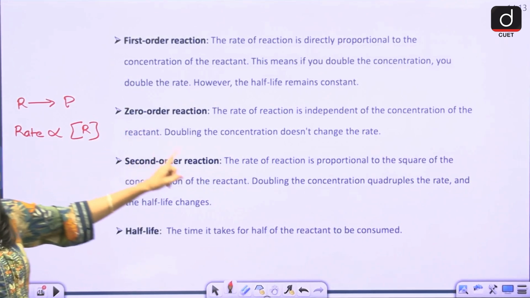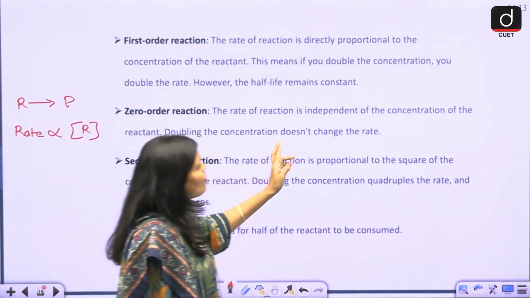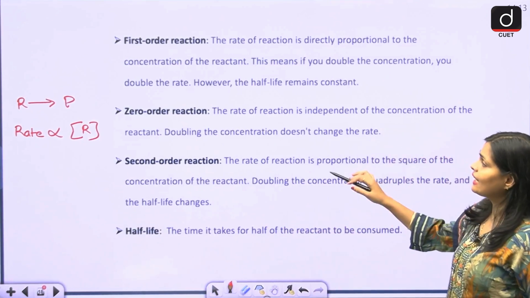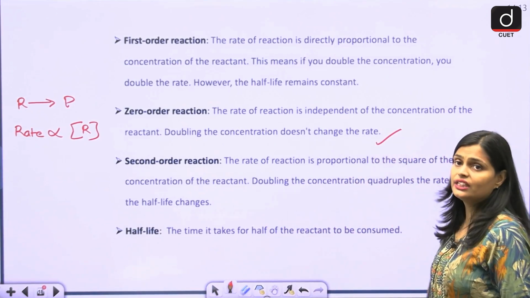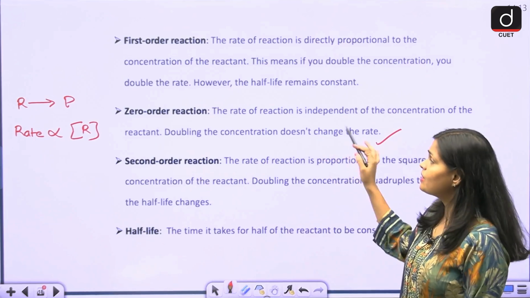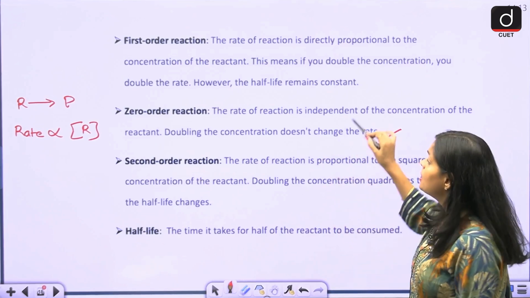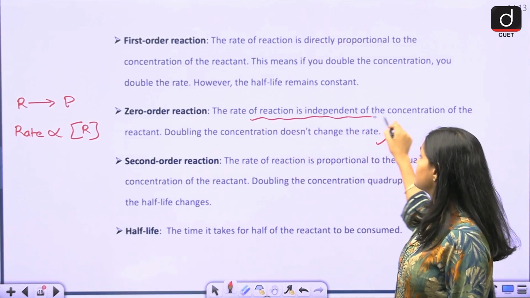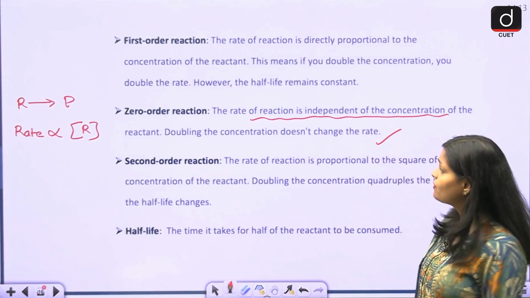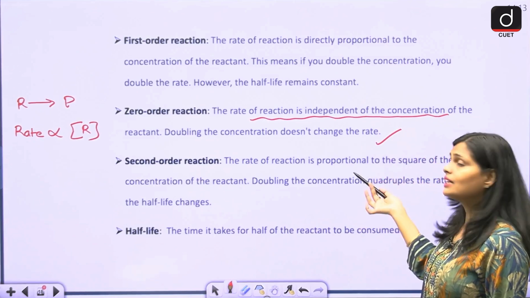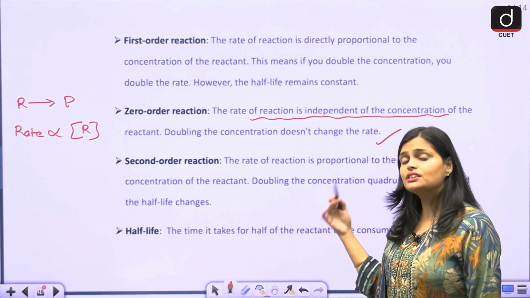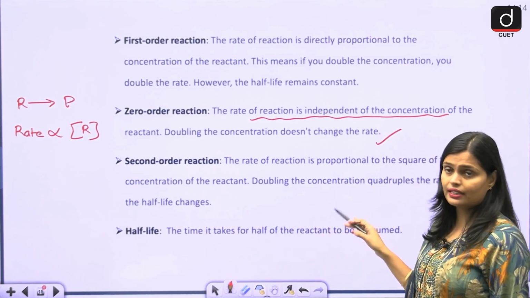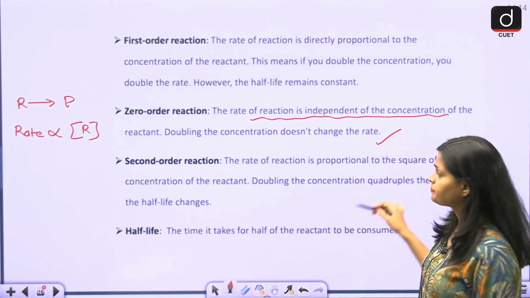In the zero order reaction, what happens? The rate of reaction is independent of the concentration of the reactant. Doubling the concentration doesn't change the rate. If the statement says the rate of reaction is independent of the concentration of reactant, and doubling the concentration does not affect the rate, then this is a zero order reaction.